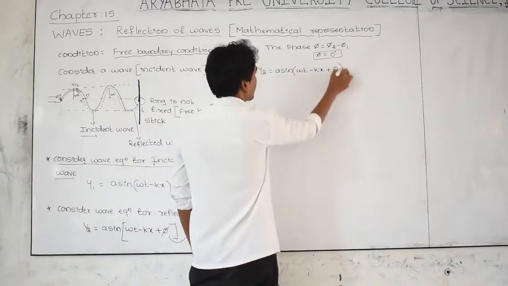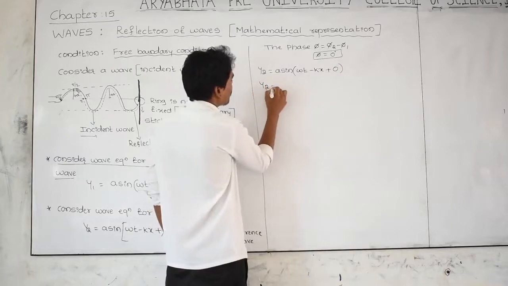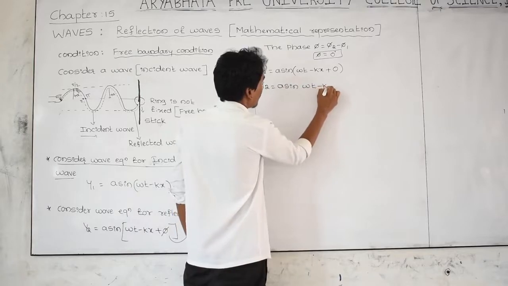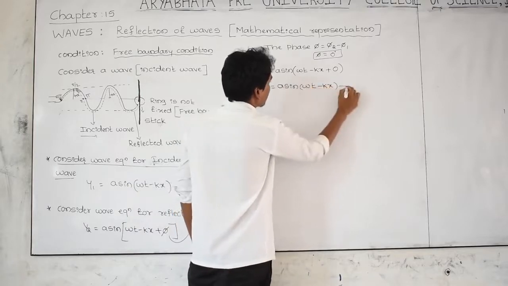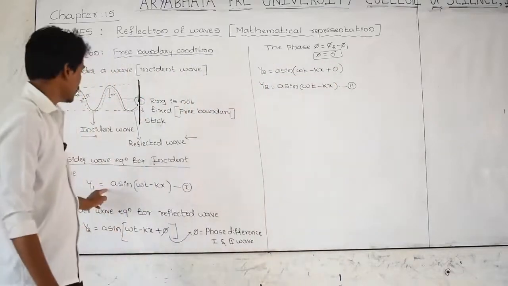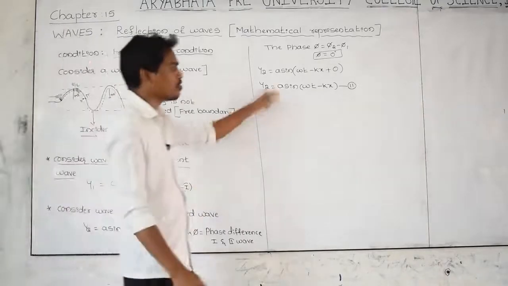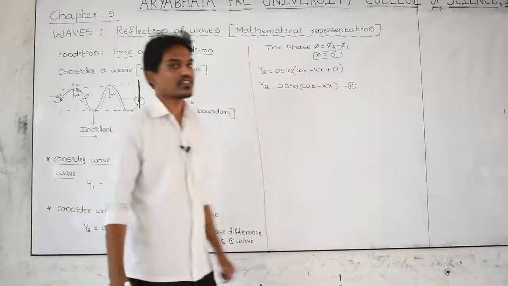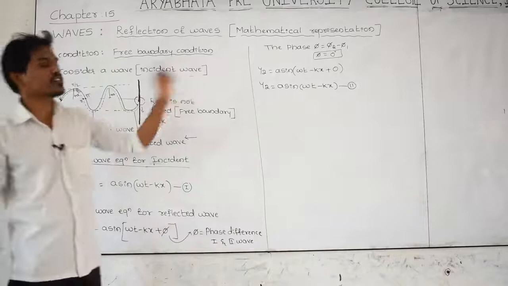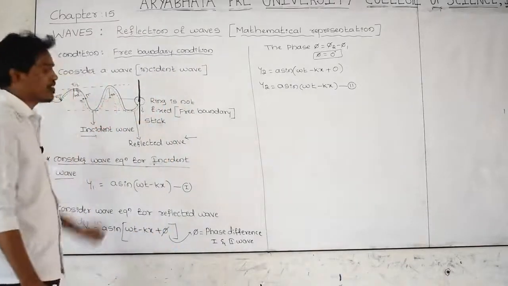Therefore this becomes y2 is equal to a sine of omega t minus kx. Let us take it as equation number 2. What is equation 1? Equation 1 is a wave equation for the first wave, that is the incident wave, and equation 2 is, that is displacement can be found out by using the reflected wave, or by using second equation. And now there is no phase difference between those two.